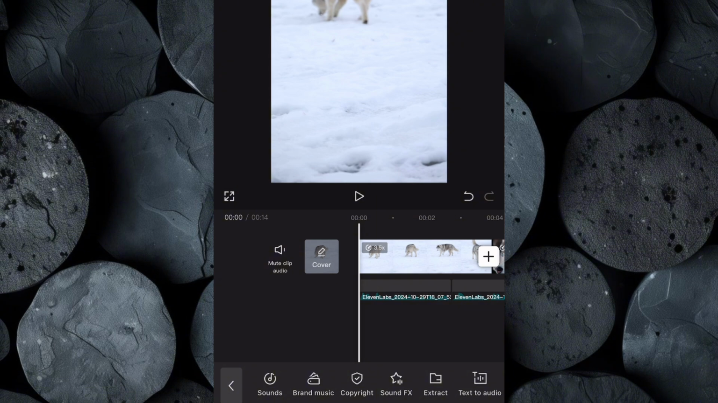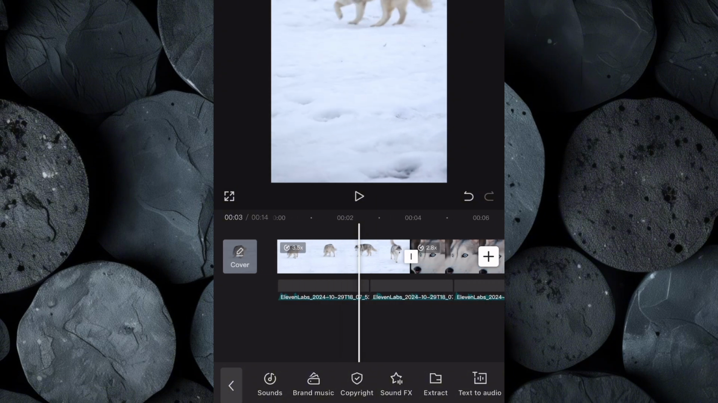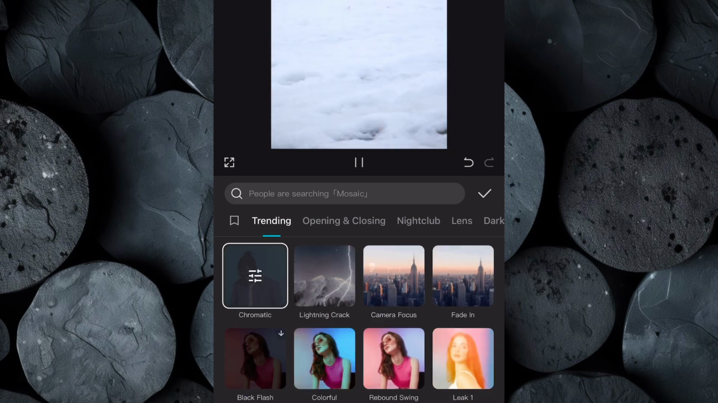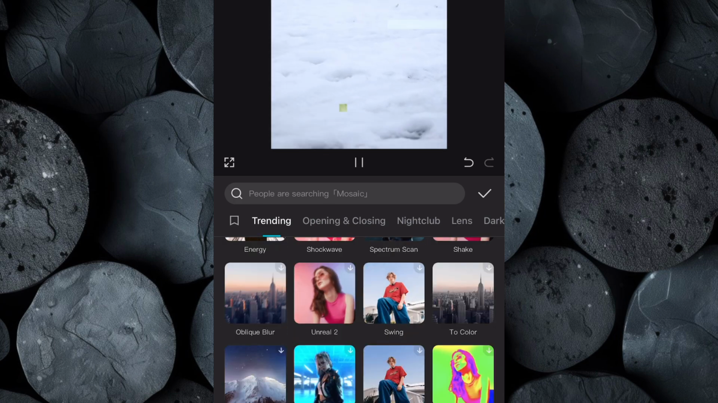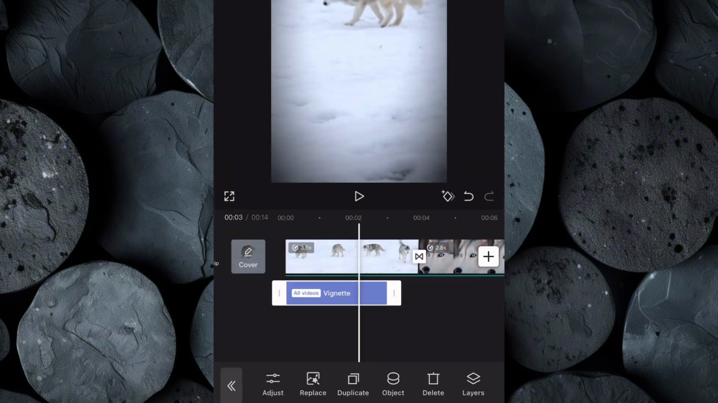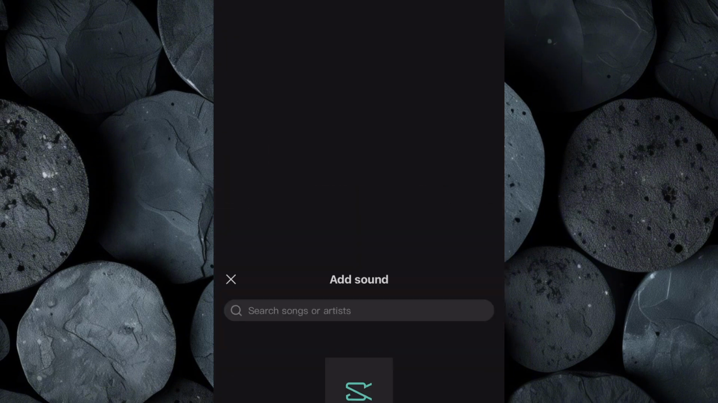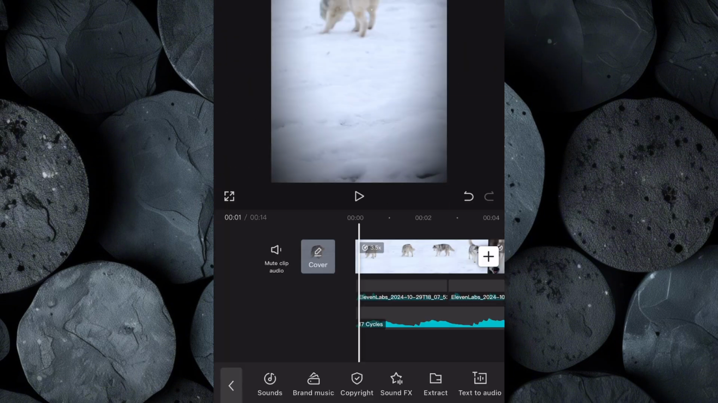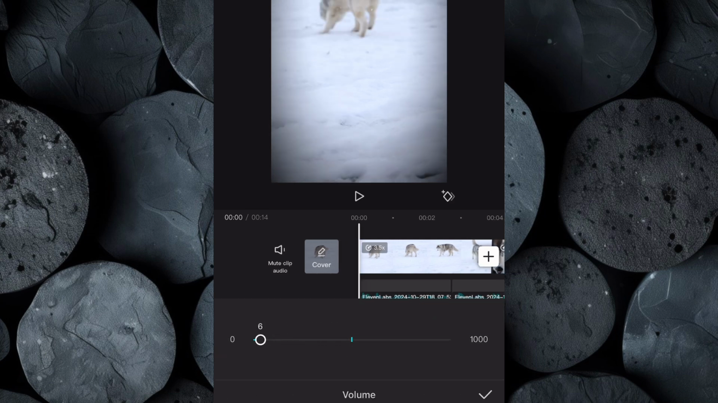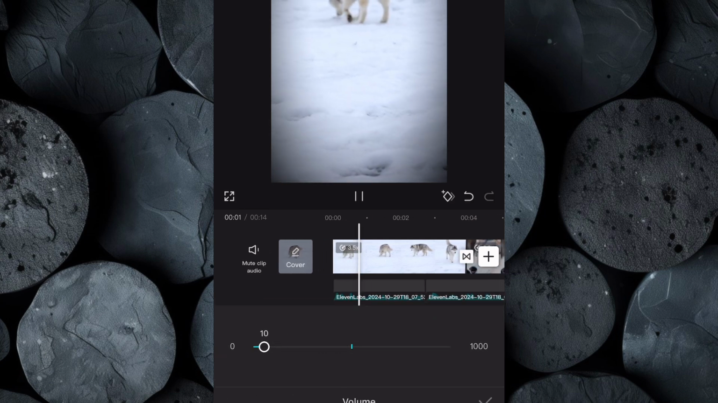Now let's add effects to our video. Click on the Effects tab, then select Video Effects, and you'll find a lot of effects that can elevate your video and give it a unique touch. Explore the different options available and choose the perfect effects to make your video more engaging. Next, import the background music we downloaded from streambeats.com. Then lower the background music slightly so that it supports the voiceover without overshadowing it.